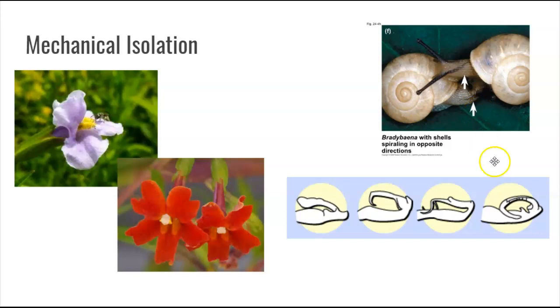And then down here, this is slightly terrifying. These are four different penis shapes of damselfly species. You can only mate with a damselfly that has the matching anatomy shape to your anatomy shape. Otherwise, it's just not going to work.